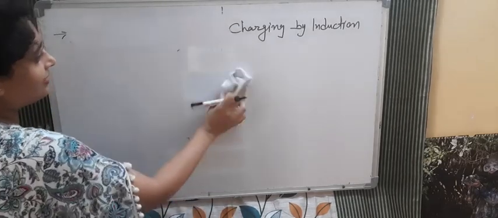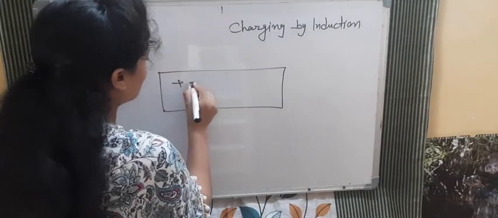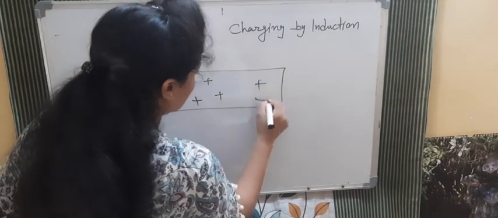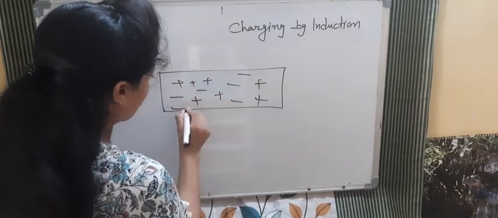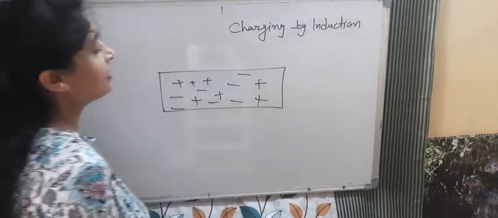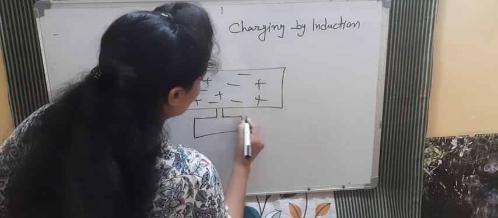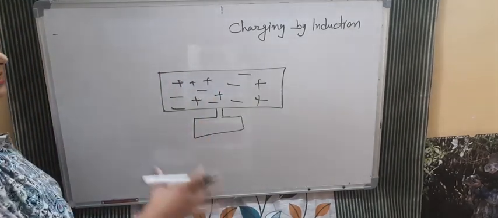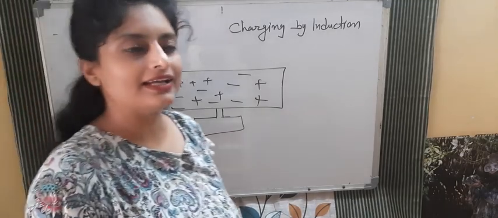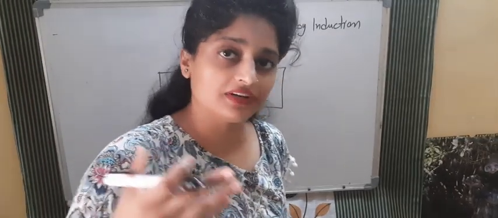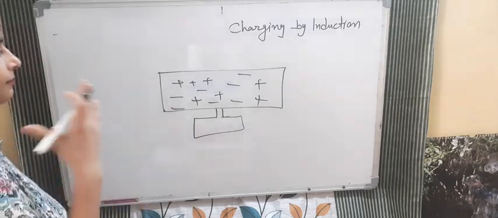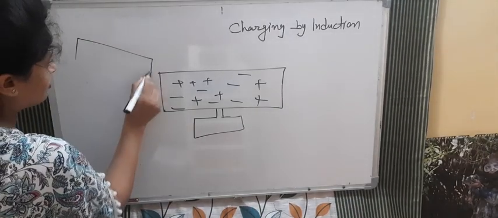Now see about induction. In case of induction, again we take a body that is neutral, meaning equal numbers of positive and negative charges. For example, like this. Neutral, on an insulating stand, so that charge cannot move to the earth. Now in induction, again we take that glass rod that is positively charged after rubbing with silk. But now see, we are not touching that glass rod.